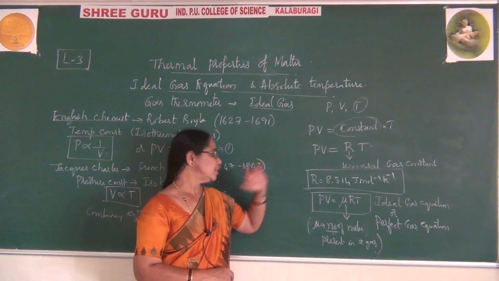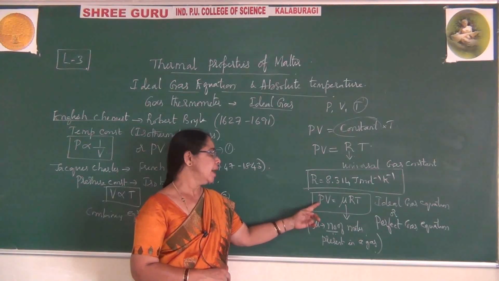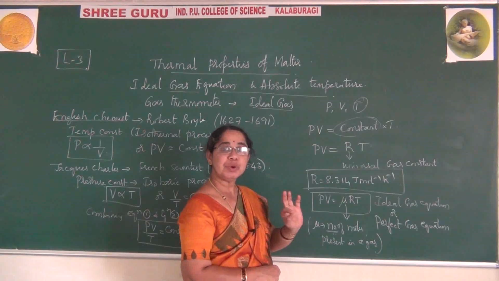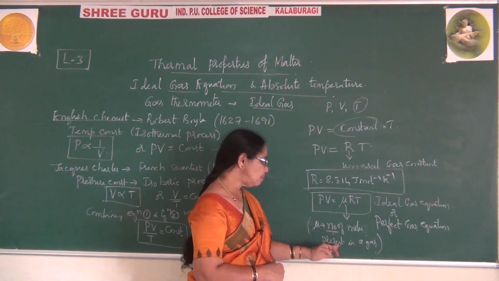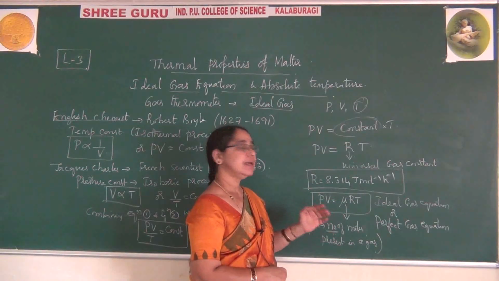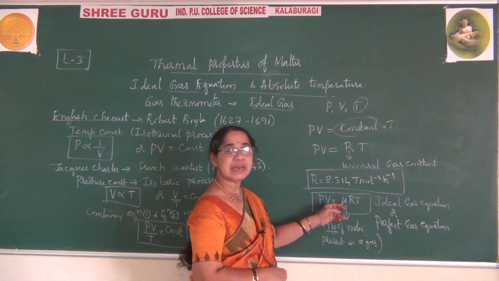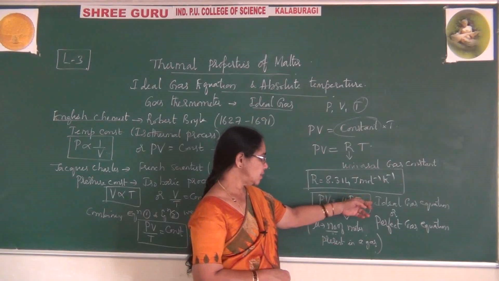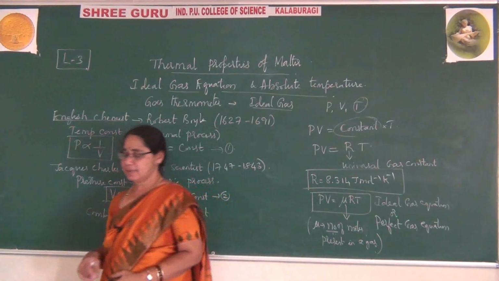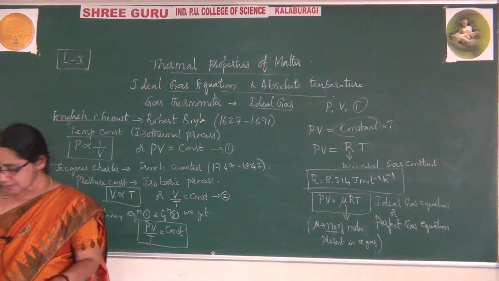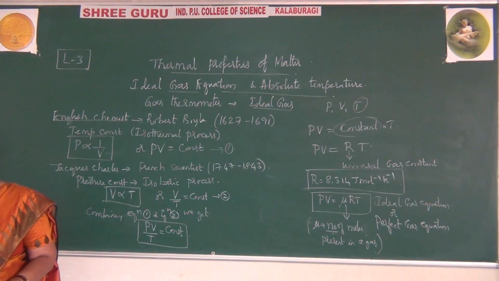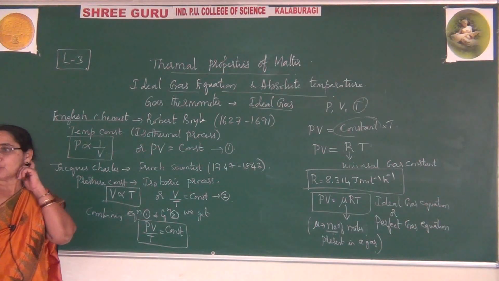Now using the same equation, we can also write PV is equal to mu RT. What is mu? Mu is the number of moles present in a gas. So whatever the number of moles you have taken in a gas, depending on that, mu is the number of moles. And this equation is called the perfect gas equation or ideal gas equation. So by using this, for any quantity of an ideal gas, PV is equal to mu RT.